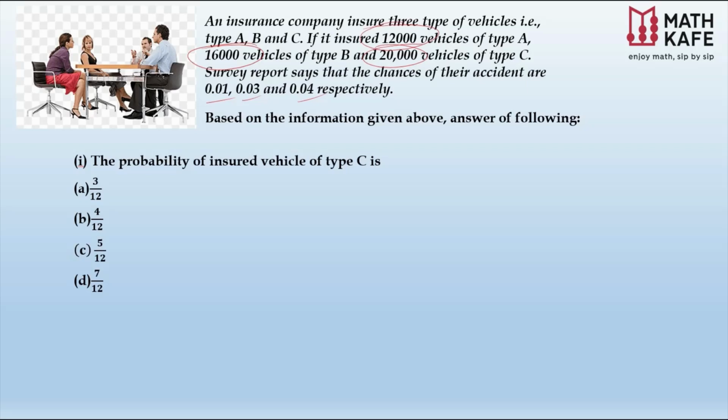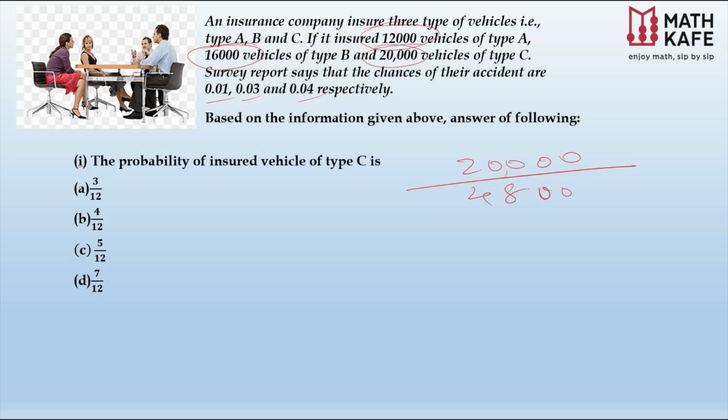The probability of insured vehicle of type C. Very simple, plain question, nothing to think about. You know that there are different types of vehicles, so we need to consider how many vehicles of type C we have. It is given 20,000. That is the favorable outcomes, and we need the total outcomes to get the probability, favorable by total outcome. Add this, don't write and add, just mean 12 plus 16, 28 plus 20, 48.